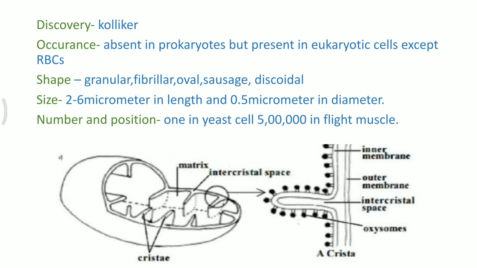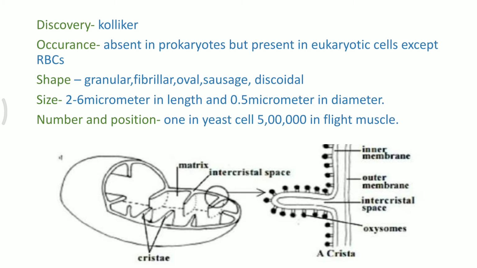If we think about the number of mitochondria present in cells, in the case of a yeast cell it is just one. Even in most of the lower organisms like Chlorella, Trypanosoma, or protozoans, they are present in very small numbers, whereas in flight muscles the number is almost 5 lakhs. So, according to the usage of energy, the number of mitochondria increases in different body parts of an organism.